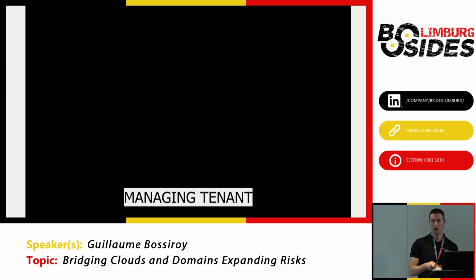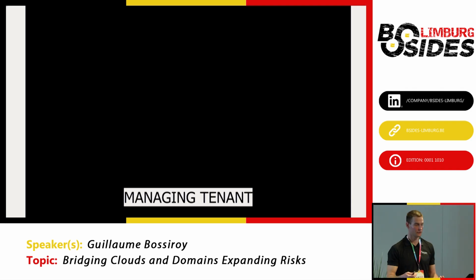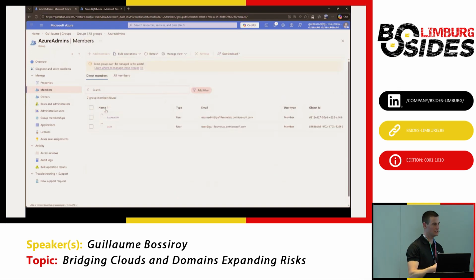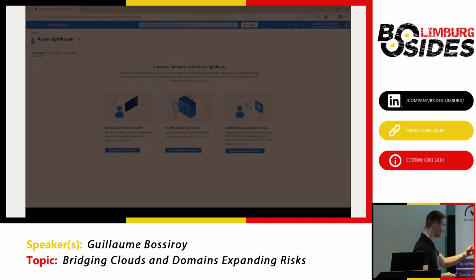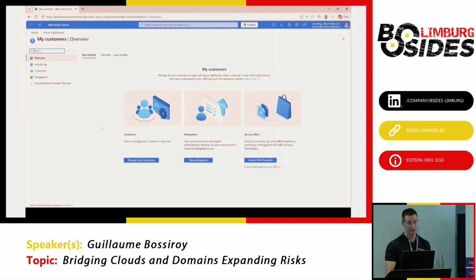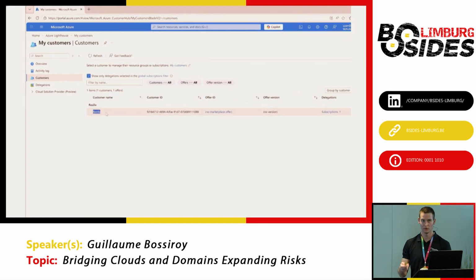All right, then how does it look in the background? I thought it would be interesting for you to also see what is configured in the background. First, we have the Azure admin, so we are in the managing tenant. We have the Azure admin group in Entra, which is a group that has been synced from their on-premises Active Directory, and we see our two users, of which our user named user that we added via ESC1 abuse.